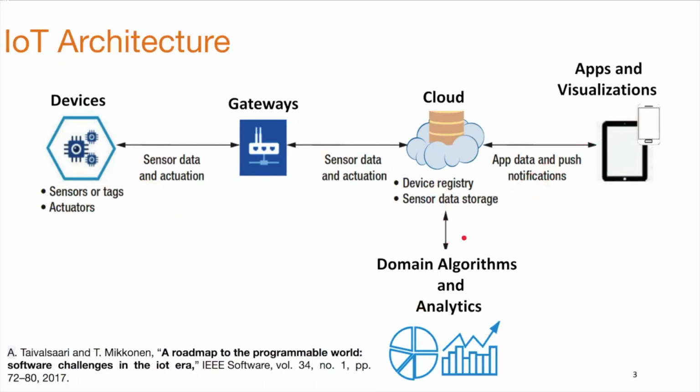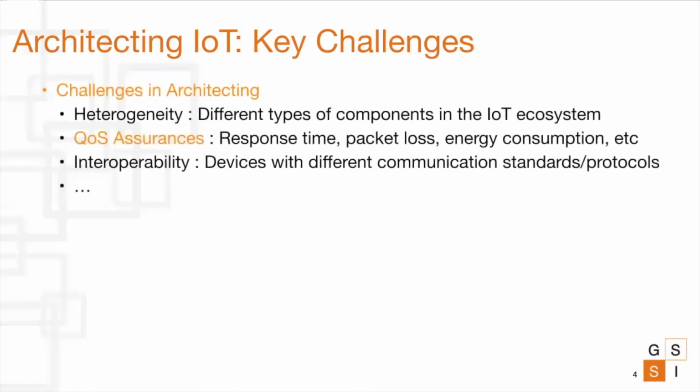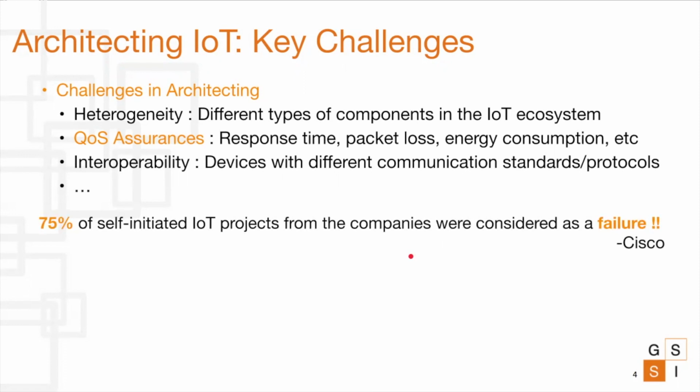Now, even though this looks pretty straightforward, there are a number of challenges that exist in architecting any IoT system. These challenges relate to the heterogeneity due to the different types of components in an IoT ecosystem. Assuring quality of service is hard as different issues related to response time, packet loss, energy consumption, etc. need to be handled. Different devices with different communication standards and protocols lead to the problem of interoperability, and the list goes on. A recent article from Cisco states that around 75% of the self-initiated IoT projects were failures due to the lack of proper software engineering practices. All this particularly has a big impact on the overall quality of service.